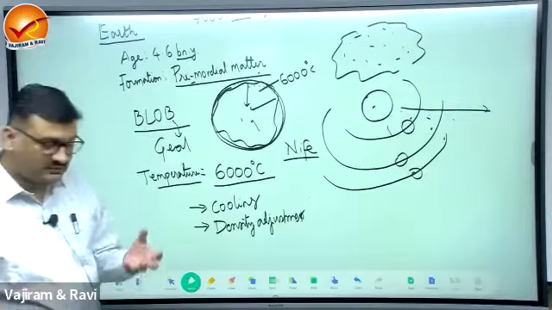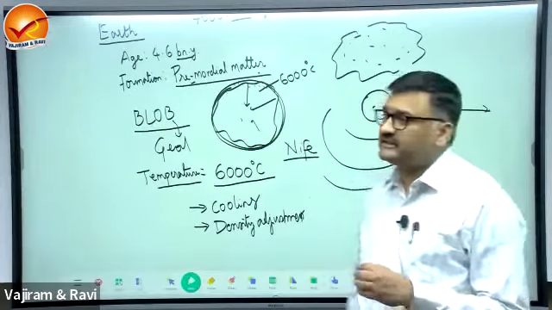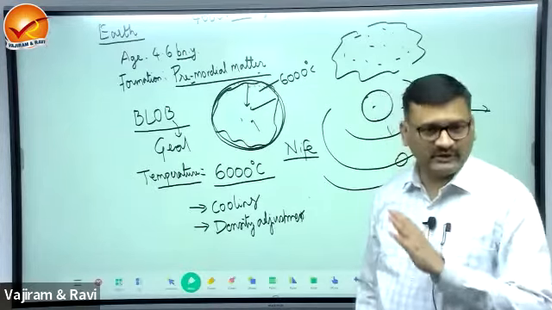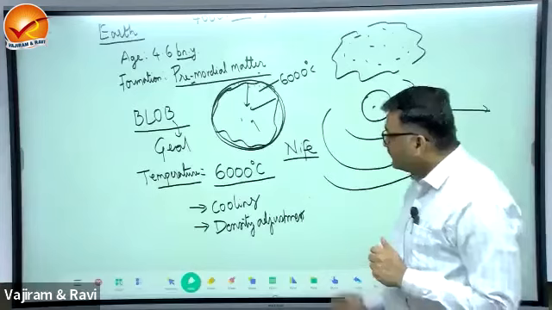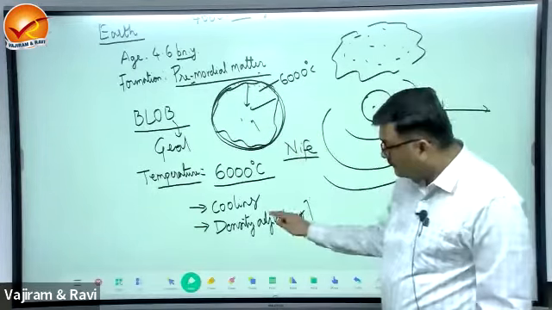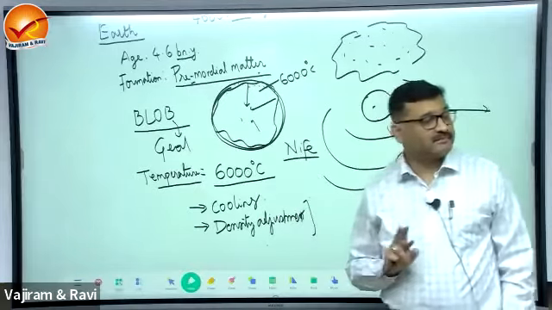So this led to the establishment of the core. Density adjustment was the major phenomenon, which is operating even today, resulting in changes in the Earth. So two processes: cooling and density adjustment.